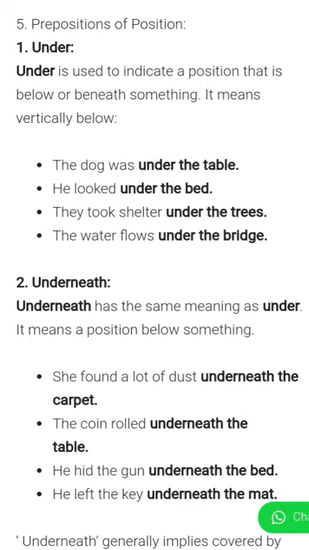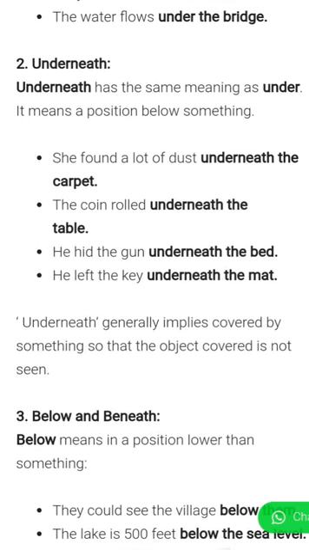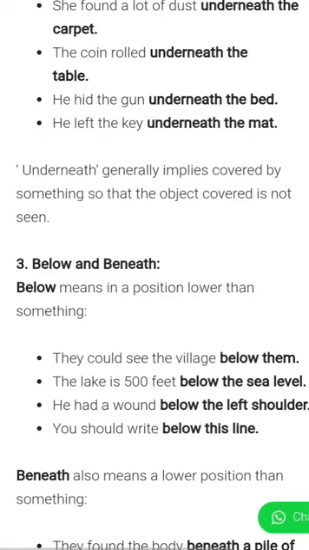She found a lot of dust underneath the carpet. The coin rolled underneath the table. He hid the gun underneath the bed. He left the key underneath the mat. So it's also the same as under: beneath something, below something.